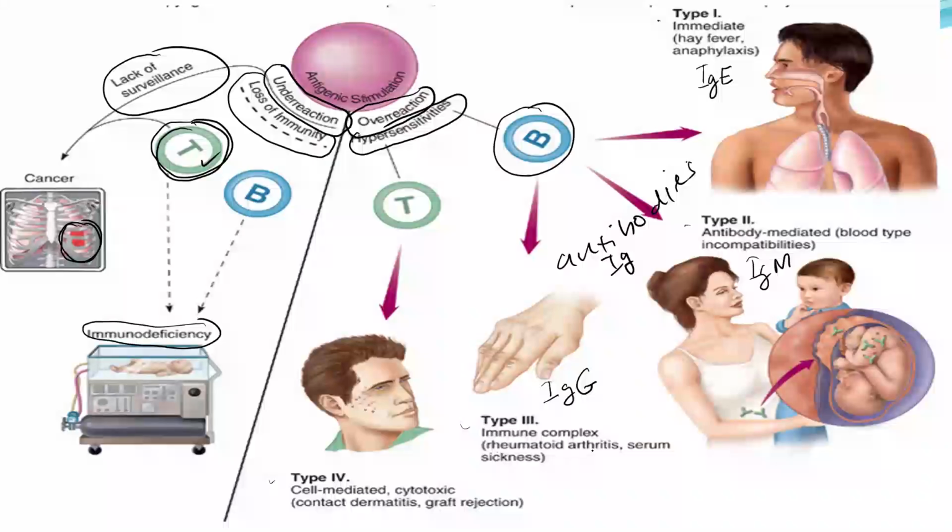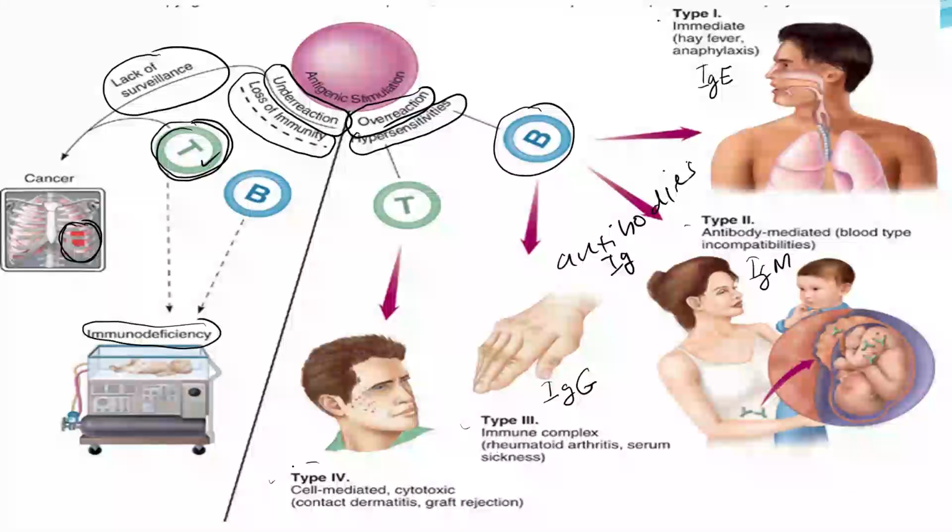Another example is type 1 diabetes, where the IgG kills the beta cells in the pancreas. That's type 3 hypersensitivity.